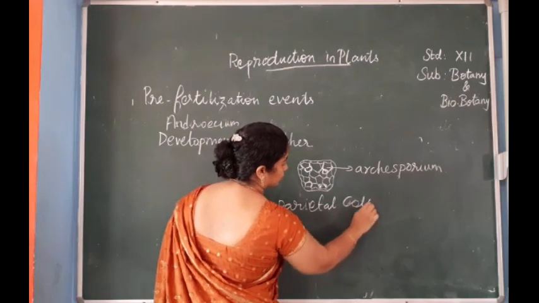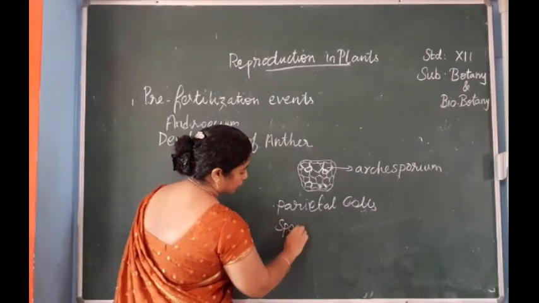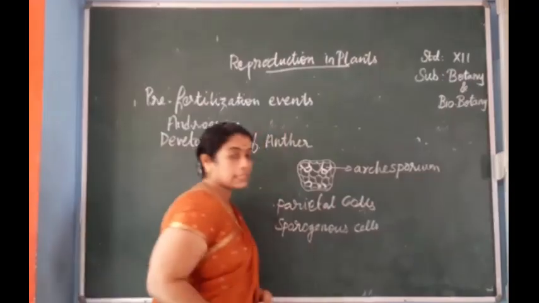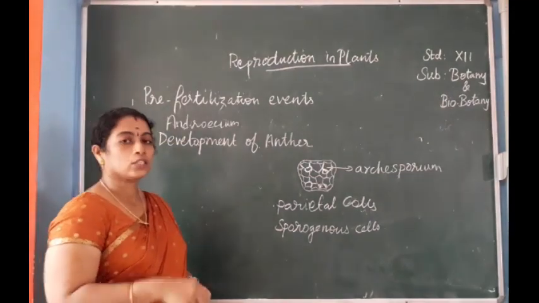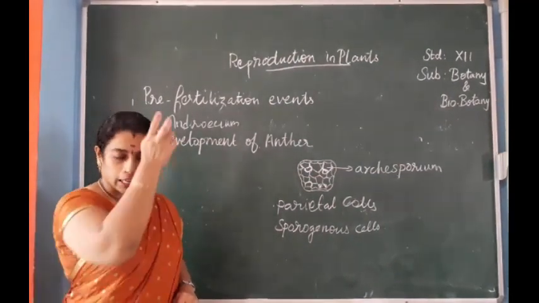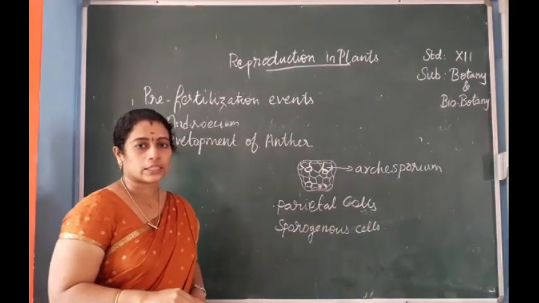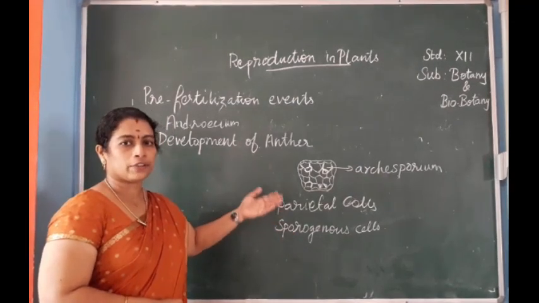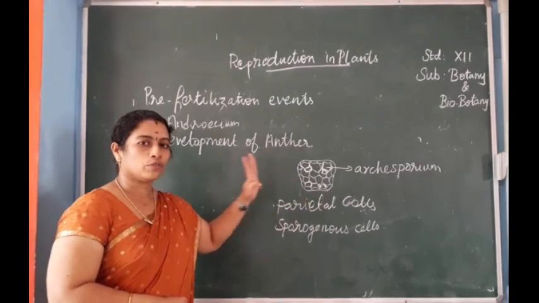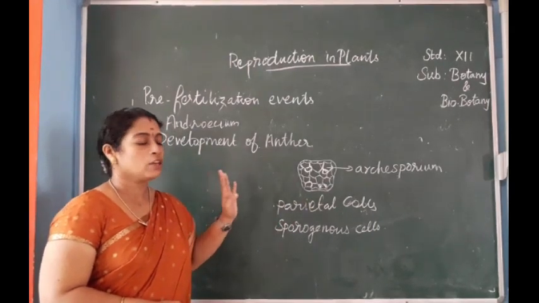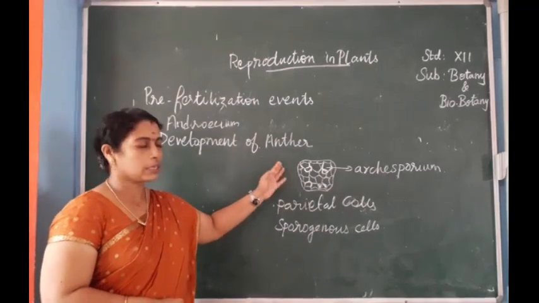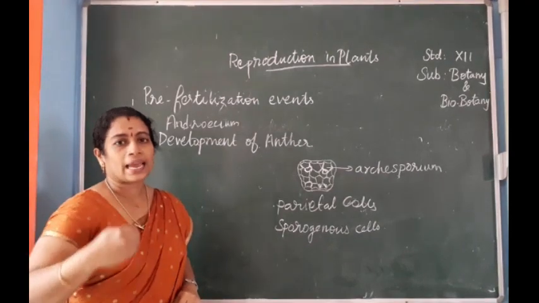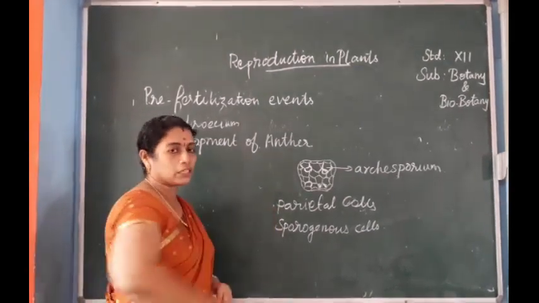Parietal cells and sporogenous cells. The parietal cells go on dividing anticlinally and periclinally to form the anther walls. That is, there are four anther walls, and these parietal cells divide further to form the layers of the anther. First one, the epidermis, is already there. Next to the epidermis are the endothelium, middle layer and tapetum. These are the three layers which are formed from the parietal cells.